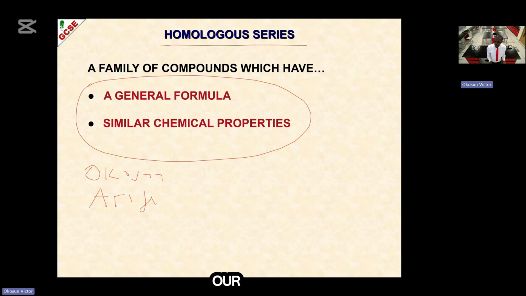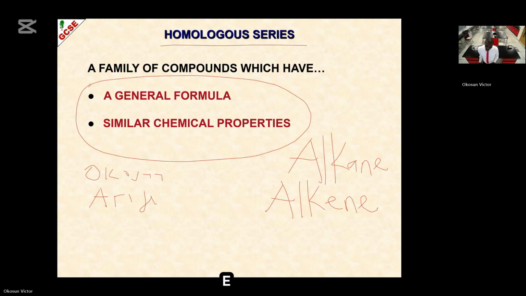And for our class, we'll be looking at not up to five families of hydrocarbons. We are going to be looking at alkane, the one that has single bond. Please take note of the spelling. The first one ends with A-N-E. That's another family. We are going to be looking at alkanol, or you call it alcohol. Let me write alcohol. That's number 3. Number 4, we are going to be looking at carboxylic acid.